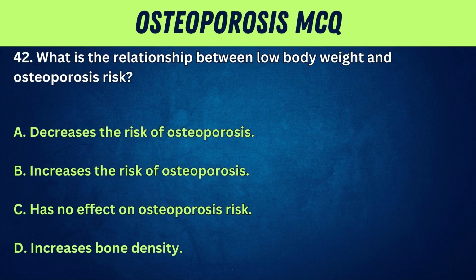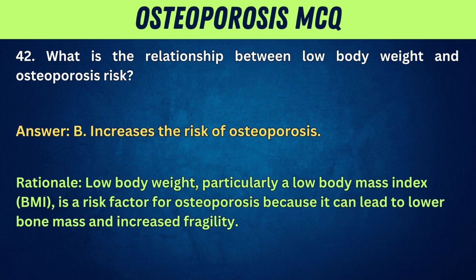42. What is the relationship between low body weight and osteoporosis risk? A. Decreases the risk of osteoporosis. B. Increases the risk of osteoporosis. C. Has no effect on osteoporosis risk. D. Increases bone density. Answer: B. Increases the risk of osteoporosis. Rationale: low body weight, particularly a low body mass index, BMI, is a risk factor for osteoporosis because it can lead to lower bone mass and increased fragility.